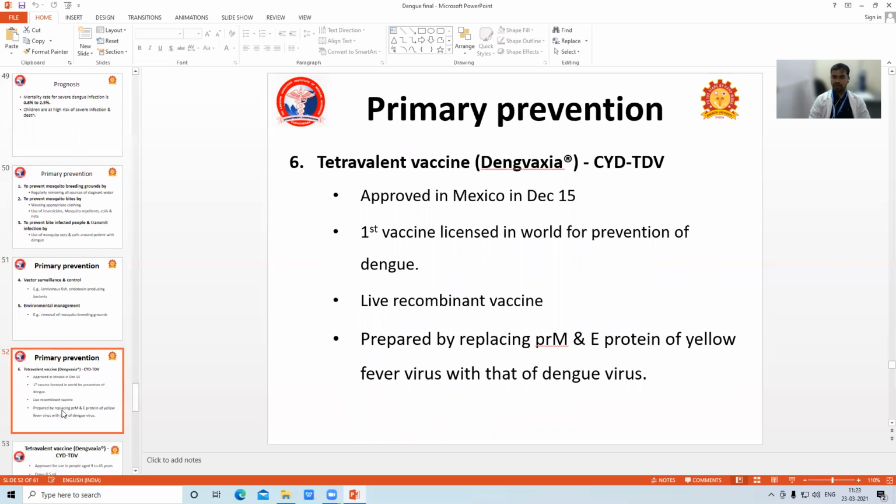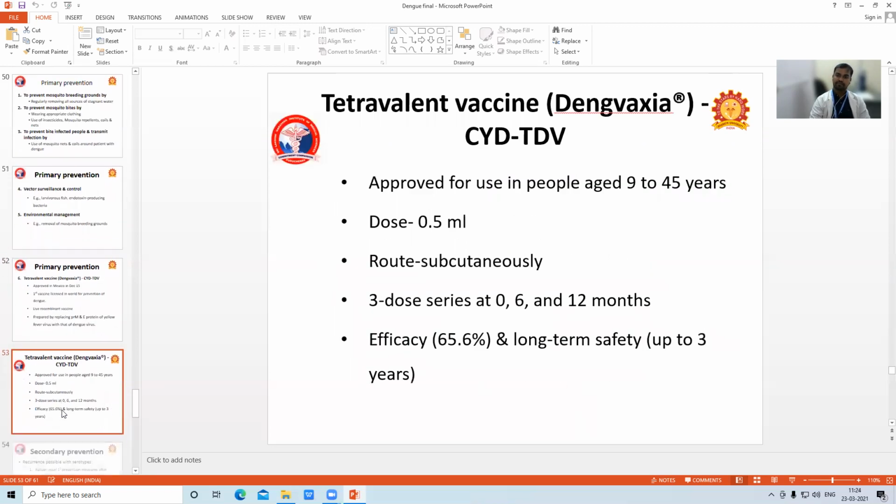Then one more thing. Anybody knows? There is a vaccine for dengue. Yes, there is a vaccine for dengue, a tetravalent vaccine, approved in Mexico in December 2015. The first vaccine licensed for prevention of dengue. It's a live recombinant vaccine prepared by replacing the prM and E proteins of the yellow fever virus with those of dengue. So approved for use at ages 9 to 45 years.